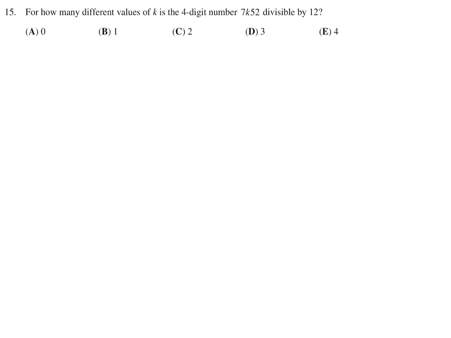For how many different values of k is the 4-digit number 7k52 divisible by 12? All right, so 7k52. And k obviously is a digit, so k can be anywhere between 0 and 9.